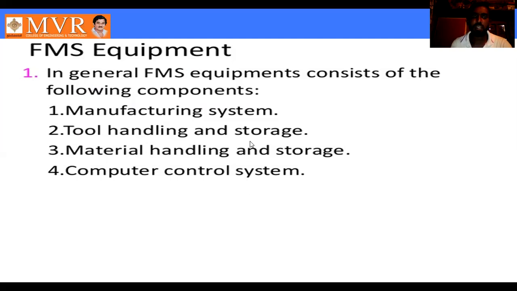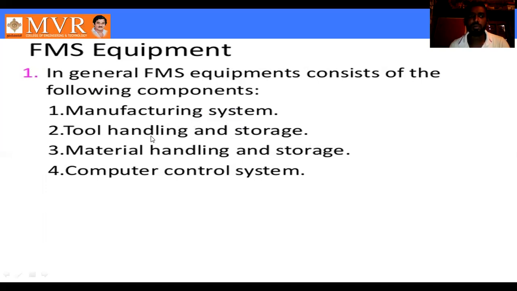Next one is the tool handling and storage system, also very important. In CNC manufacturing we do so many operations, so we have many tools. Different types of tools are needed, so for that purpose you can store the tools in drums. Handling is also very important.